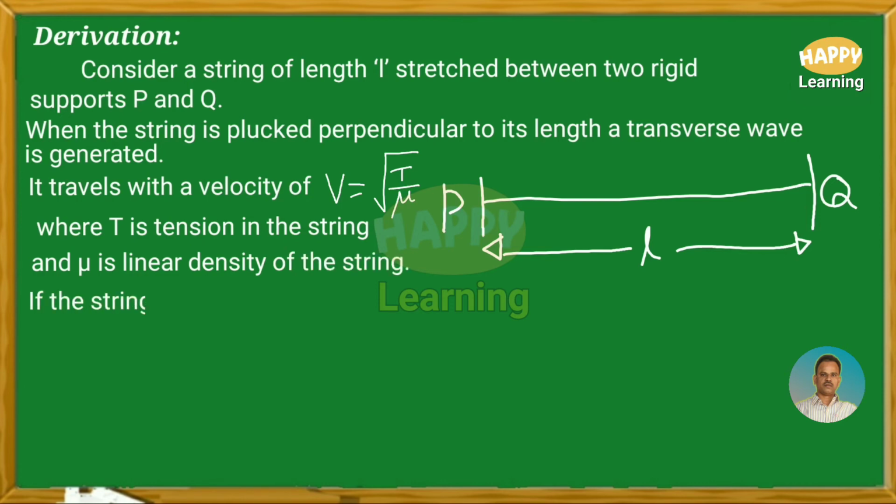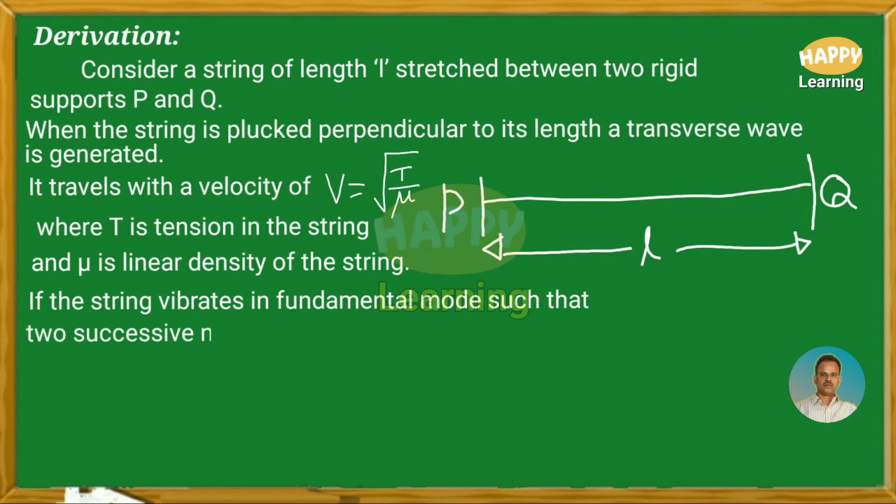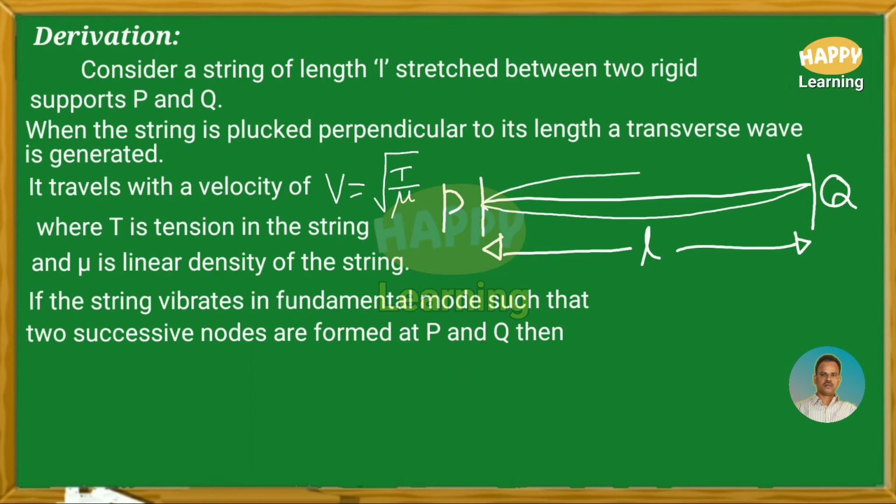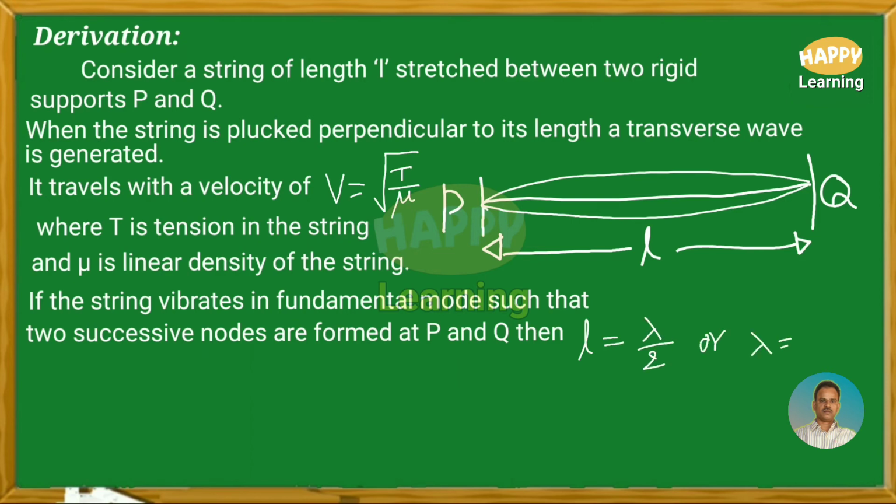If the string vibrates in fundamental mode such that two successive nodes are formed at P and Q, then one loop is formed between P and Q, only one loop. Then L equal to lambda by 2 or lambda equal to 2L.